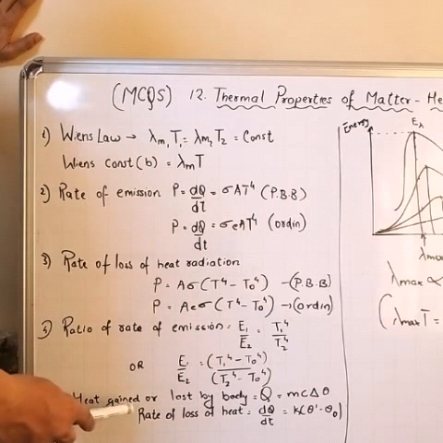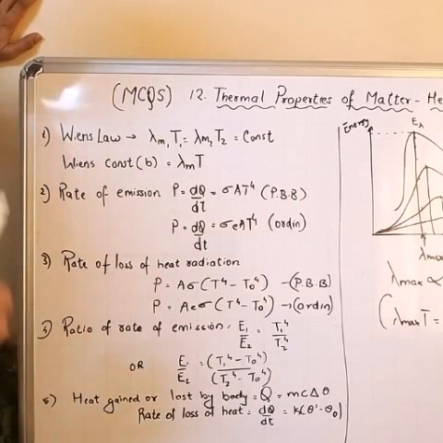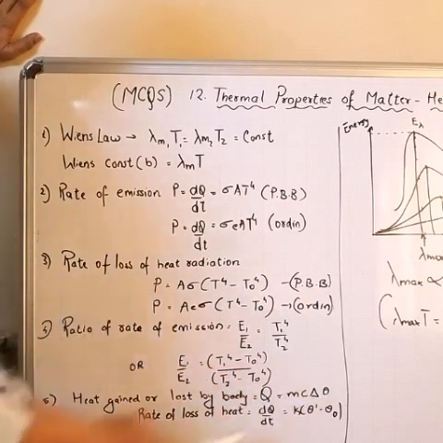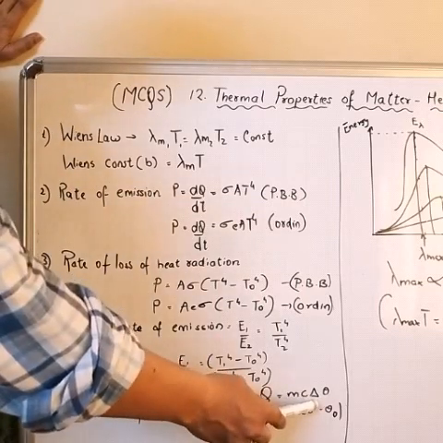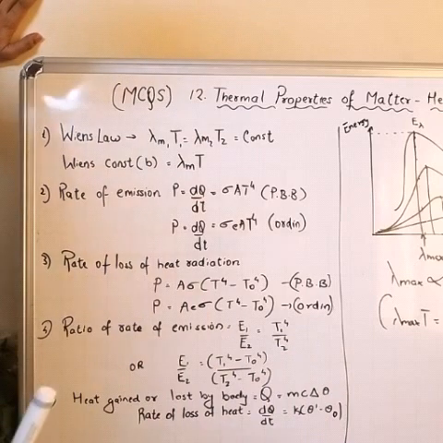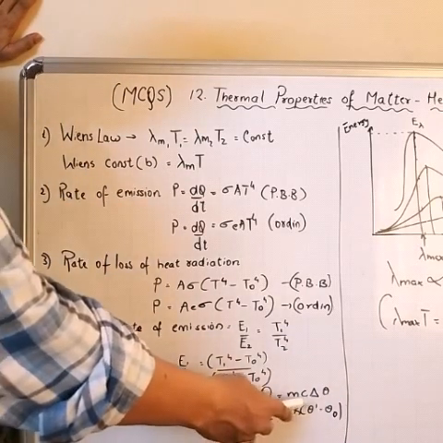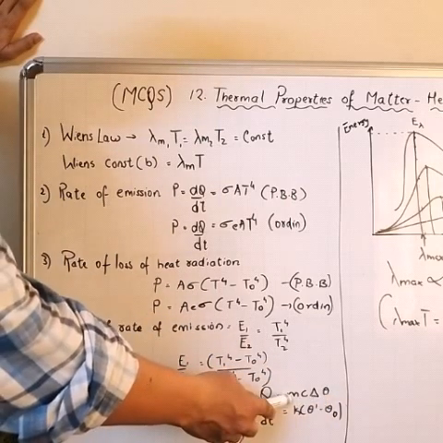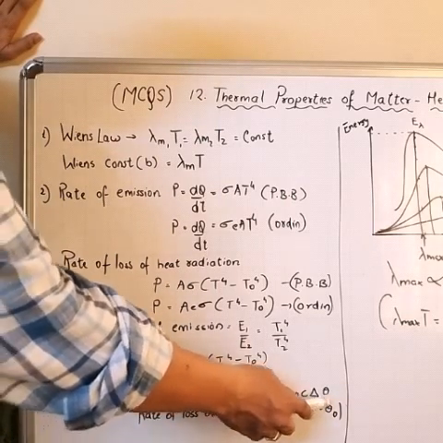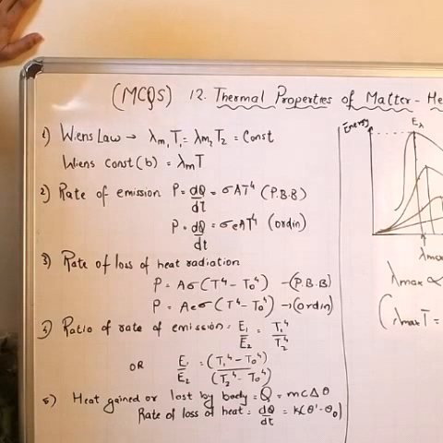Now, the amount of heat gained or lost by a body depends on three factors: M, the mass, C, the specific heat capacity, and delta theta, the rise or fall in temperature. Remember this formula, M C delta theta. M is the mass, C is specific heat capacity, delta theta is the rise or fall in temperature.